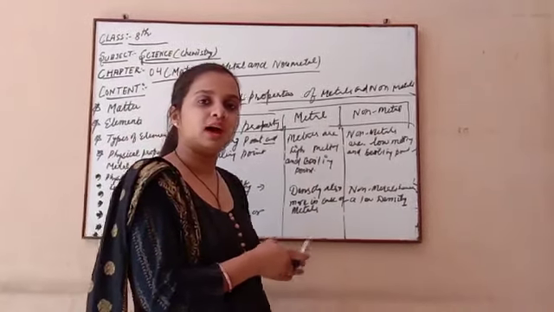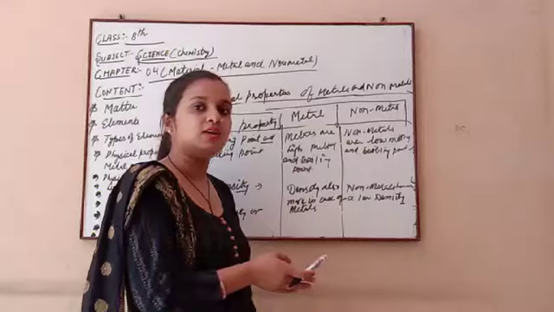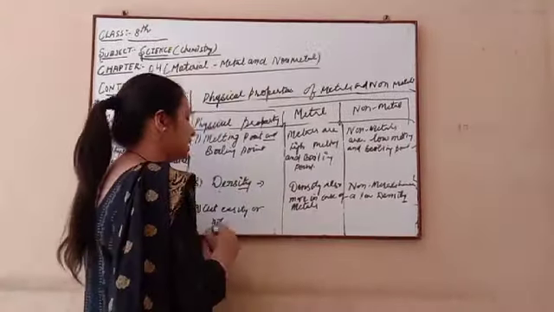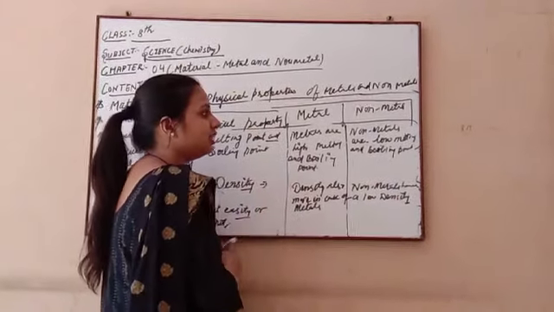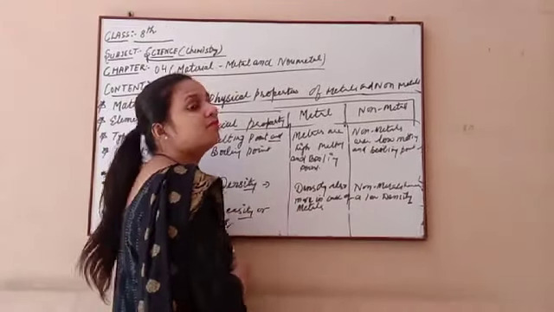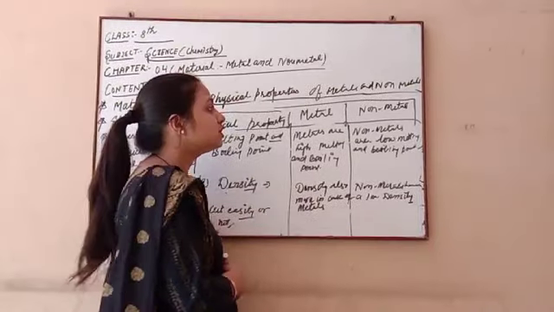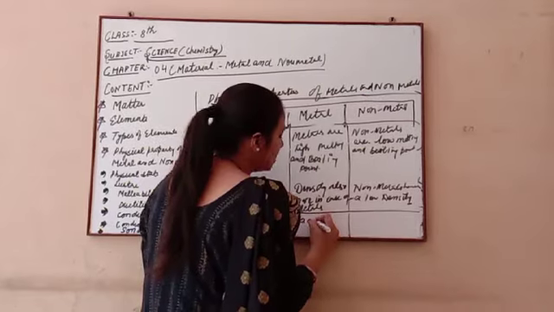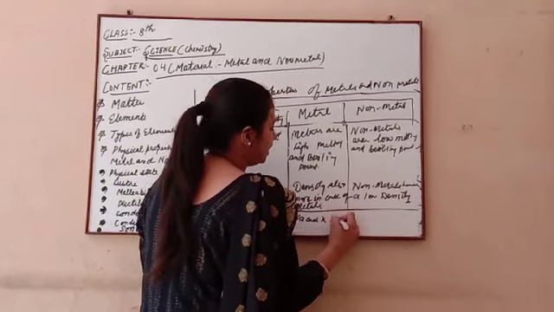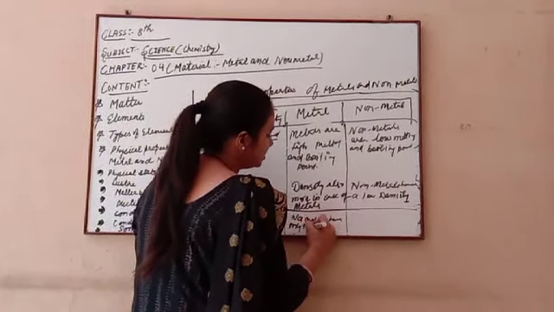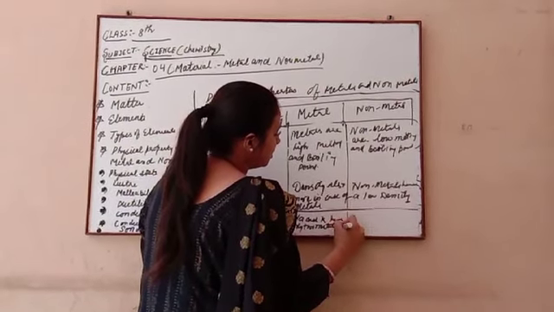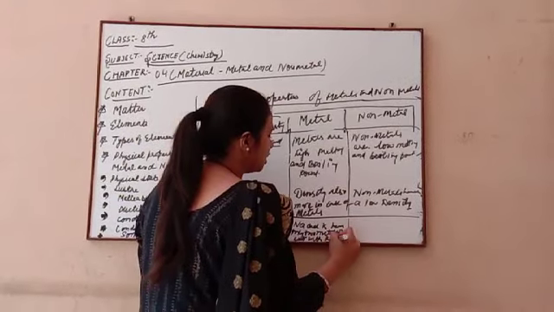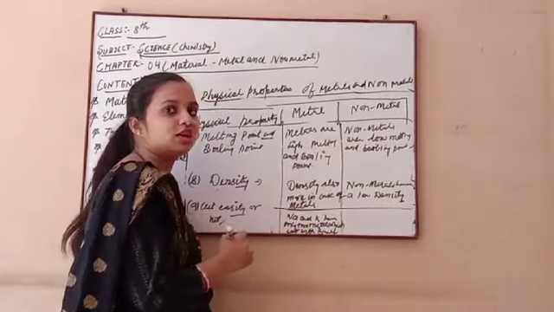Hardness is present in metals, but non-metals are not as hard as metals. Iron, copper, and steel are all harder than plastic, a non-metal. So metals cannot be cut easily with a knife, but there are two metals that can be cut easily with a knife, sodium and potassium. Other metals are harder.